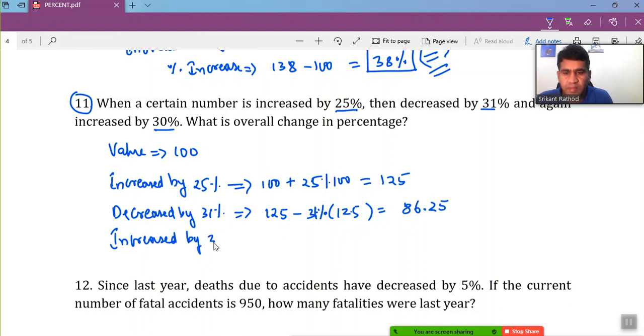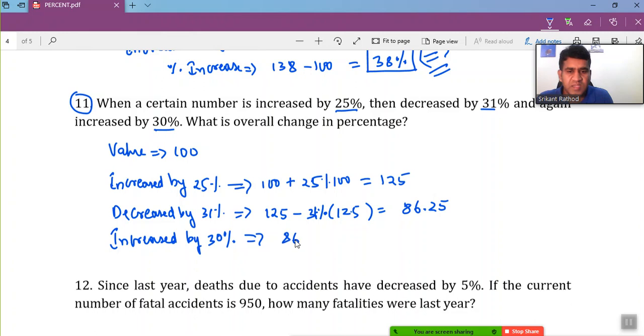Next, this 86.25 is increased by 30%. I can say 86.25 times 1.3, because when the percentage is increasing, you convert the percent into a number and add to 1, so 1 plus 0.3 gives 1.3.